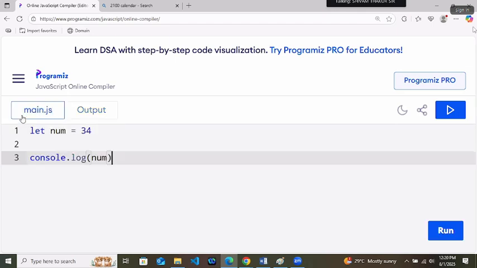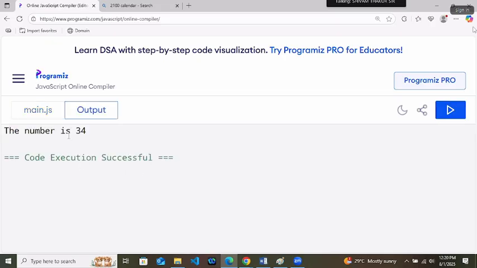But I want that you should get the output as "The number is 34". Means string also and the variable also. So first you write the string. String means double quotes: "The number is " and write a plus sign here. Means adding the string and the number to print. So now you will get your output as this: The number is